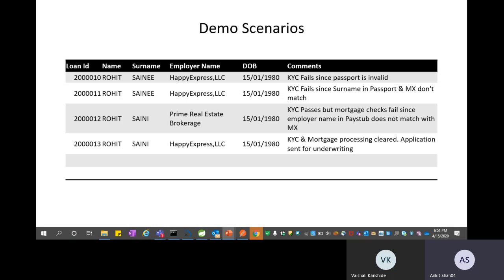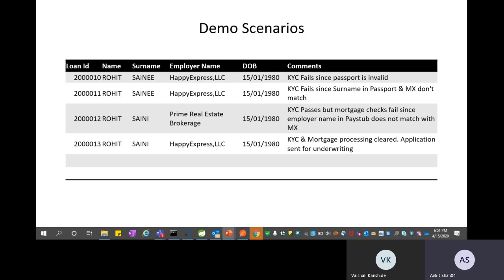He has provided his loan application form, and along with it, he has also provided supporting documents. One of them is a passport image. We would run the supporting documents through the automated process that we have created. And this is the first scenario wherein the KYC check for the user fails because the passport is not valid. So his mortgage processing cannot move ahead. In this particular scenario, the application would go back to the home lending associate so that he can contact the borrower and get the necessary corrections done.